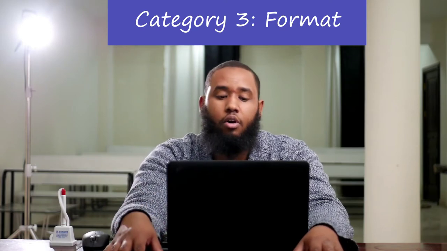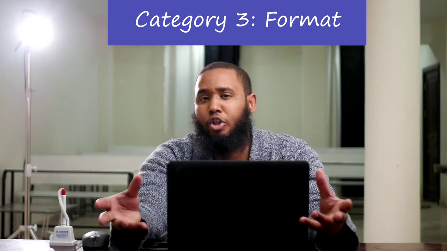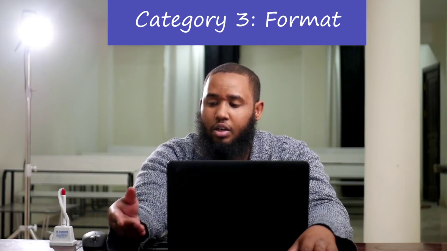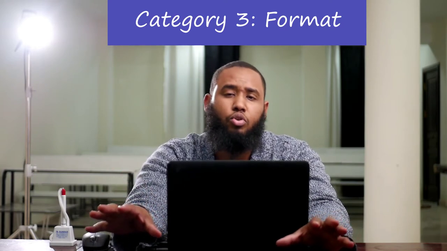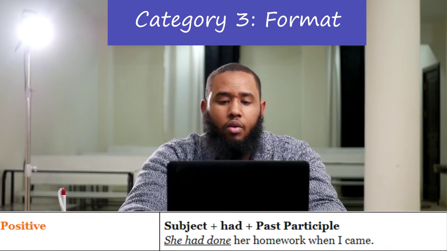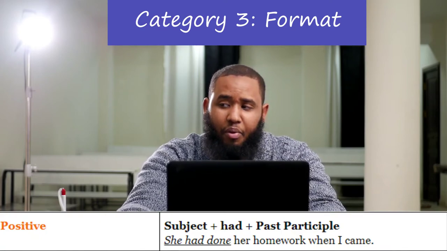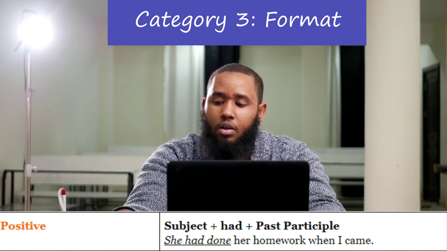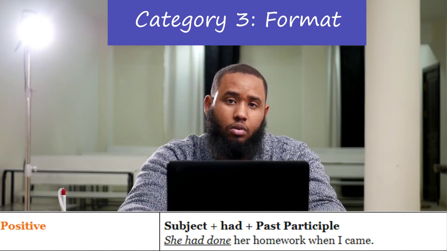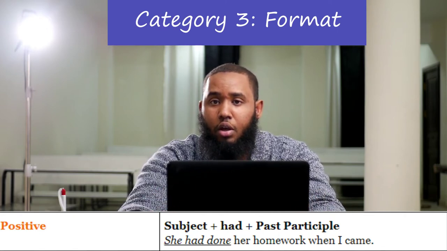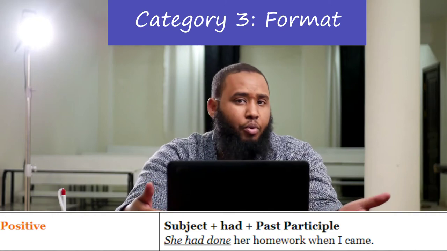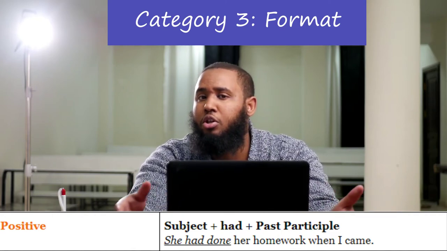The second category has to deal with the actual formula. So in a positive sentence, in a negative sentence, in a question, how will I be able to construct a sentence? You have to follow a formula. The formula in this case, so we'll start off with a positive sentence. The formula in this case, just like all of the other tenses, it starts with a subject. So what are you talking about? I, he, she, they. What is the subject? So we'll continue with the example that we just mentioned before. We'll use she.